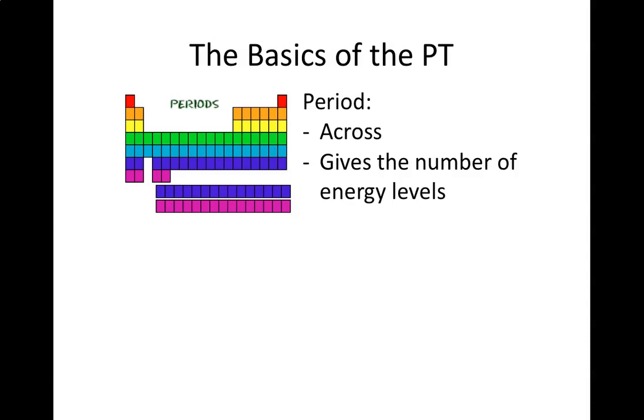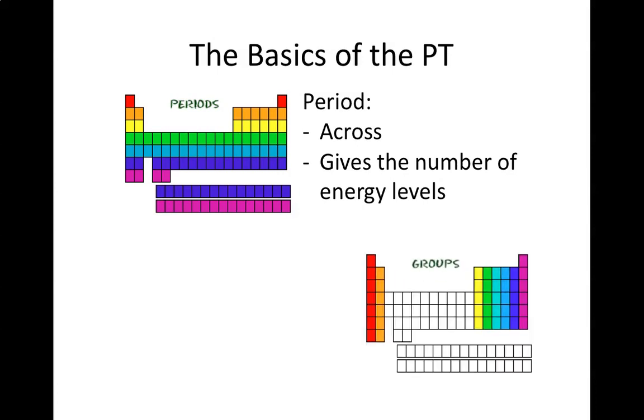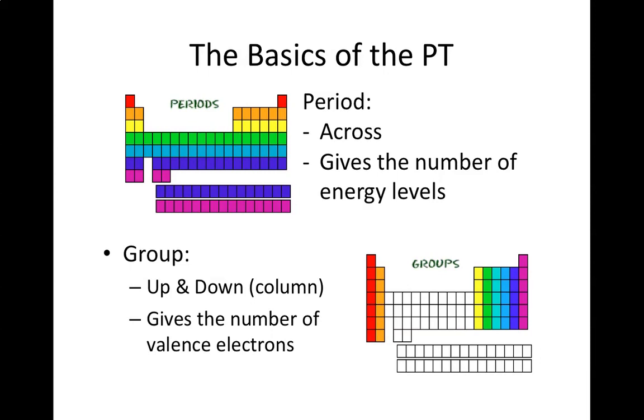So period is as we go across, and it gives the number of energy levels. And we can also group by groups, and those are the columns. They go up and down, and they give us the number of valence electrons, which we looked at quite a bit in Chapter 2.